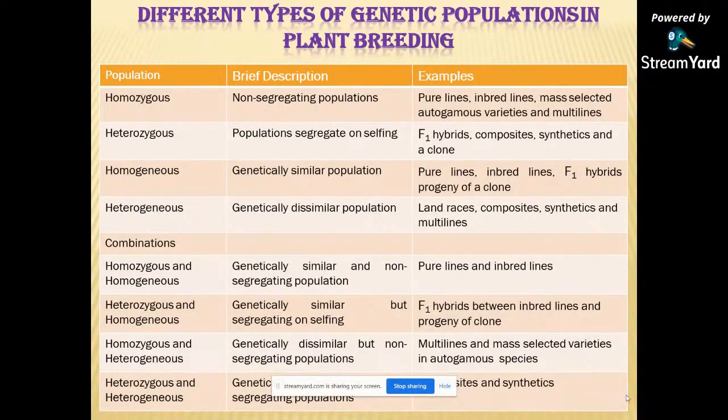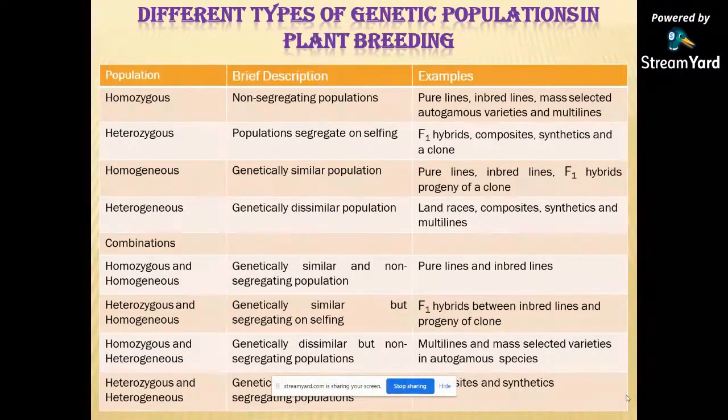The different types of genetic populations in plant breeding: the homozygous, non-segregating population includes pure lines, inbred lines, mass selected varieties, autogamous varieties, and multilines. These are homozygous individuals, and this material is non-segregating on selfing. Second, the heterozygous individual population segregates on selfing. It includes F1 hybrids, composite varieties, synthetics, and clones.